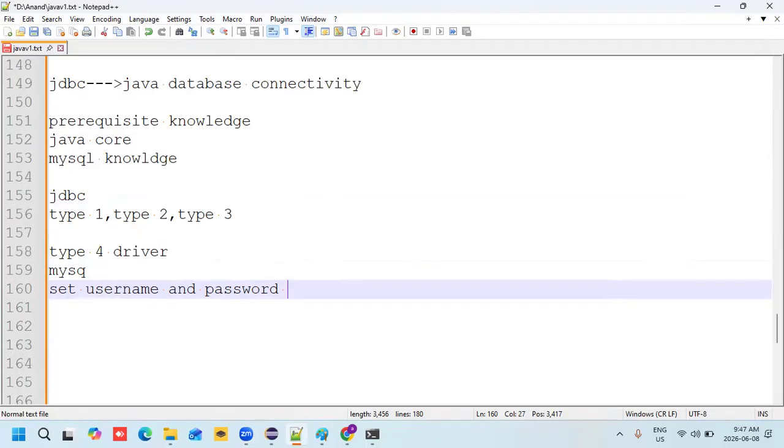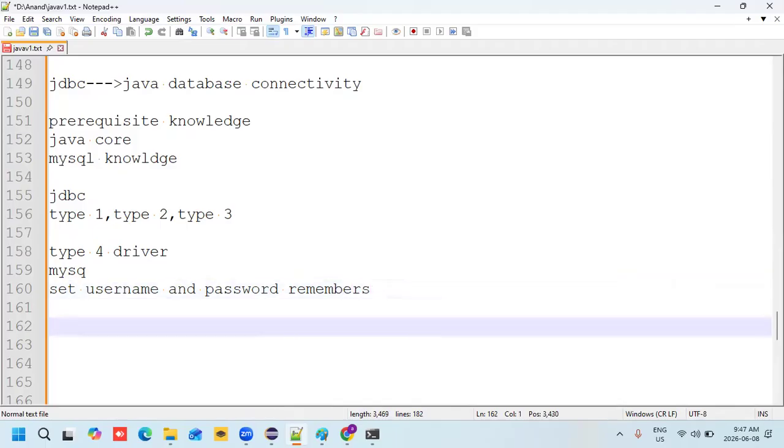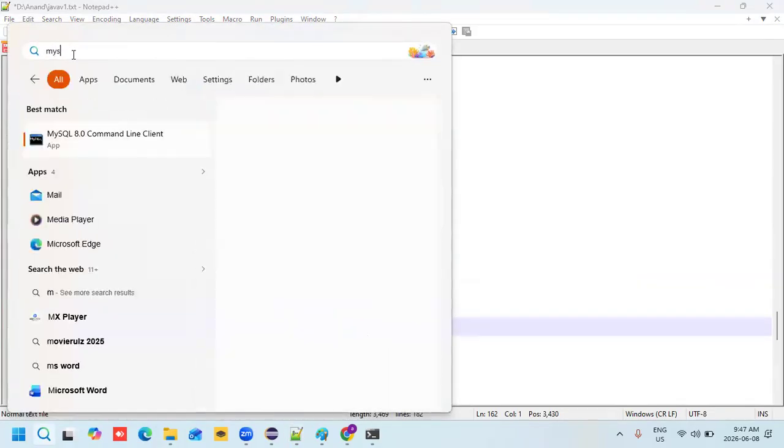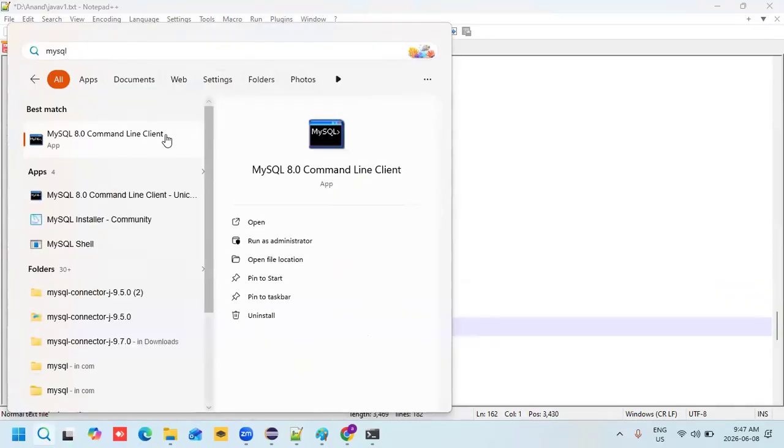While you are installing, set the username and password properly, and remember those. Once you set the username and password and your installation is completed, just go to your search box and open MySQL like this. Just search for MySQL Command Line Client.